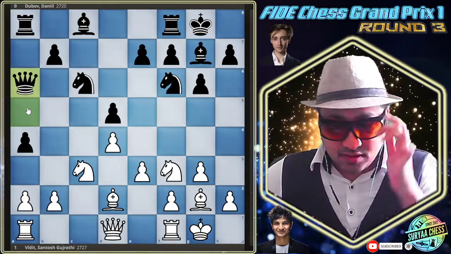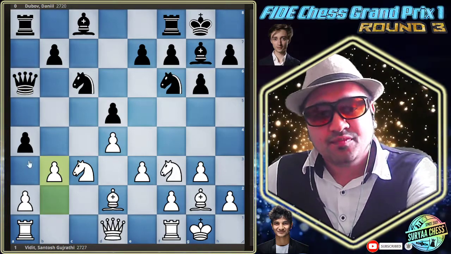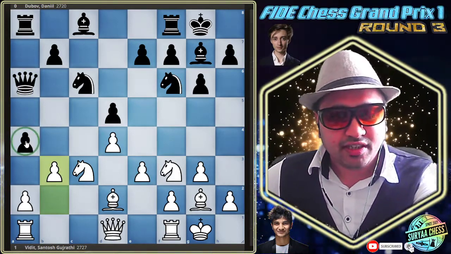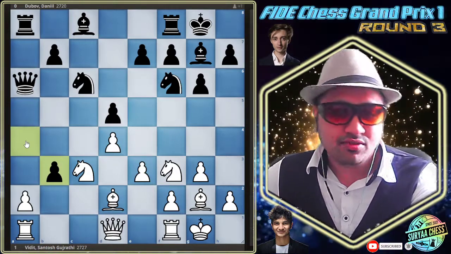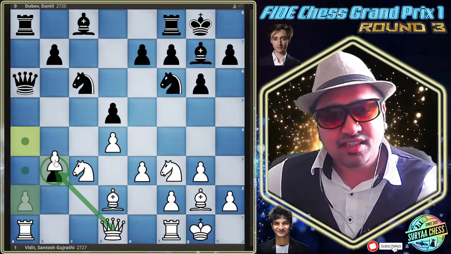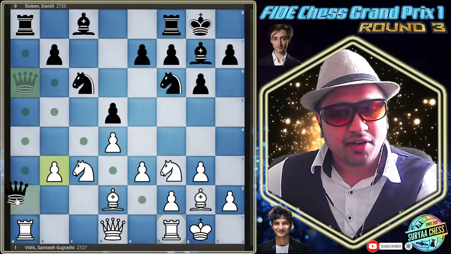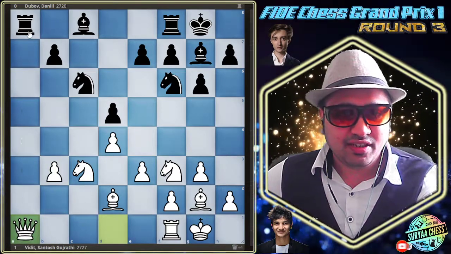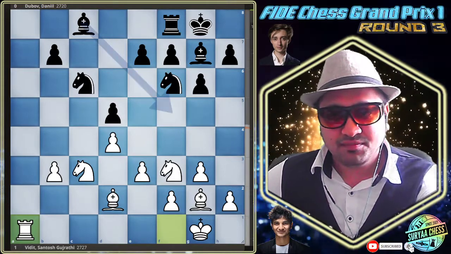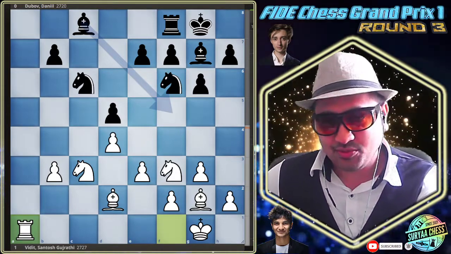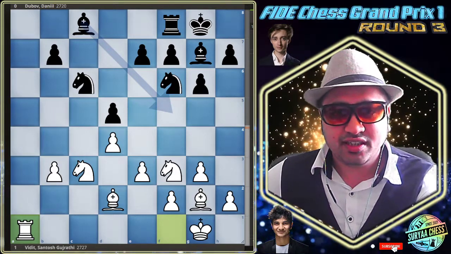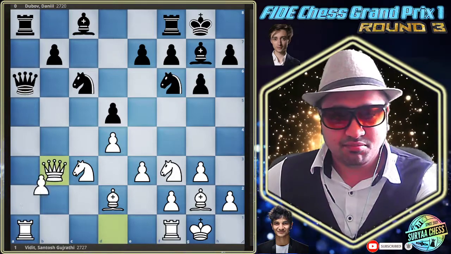Let's see further what happened. Then Vidit says, okay, I'm taking a break now, I'm going to get rid of this one. And Danil said, okay, I'm going to take it back. Here the best move is to take here. Maybe this is one of the possible lines. Perhaps taking here gives a slight advantage for white, or if we see the engine, maybe it is an equal position. But the problem is that you will get an isolated pawn here. That's why it was not played in the game.